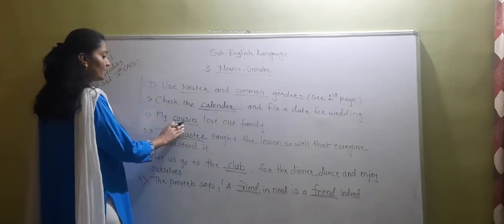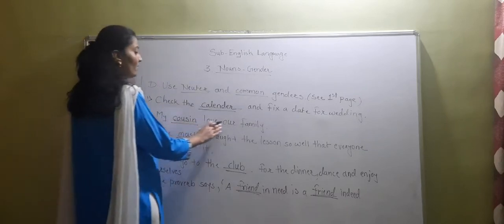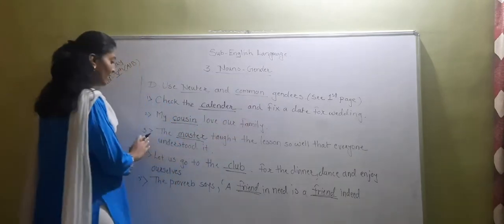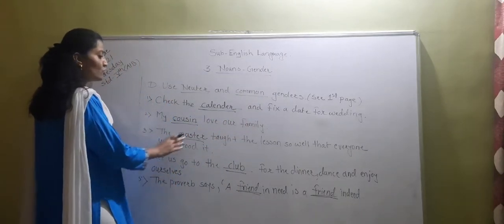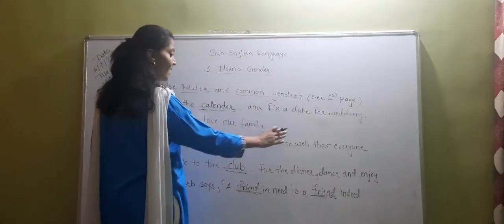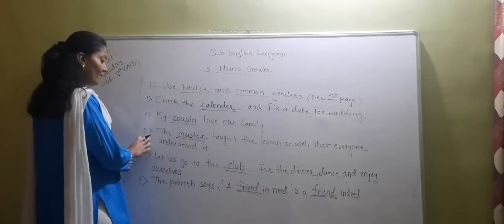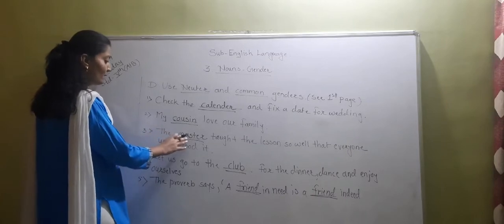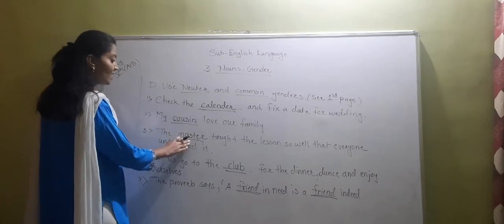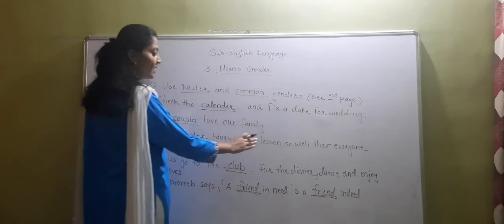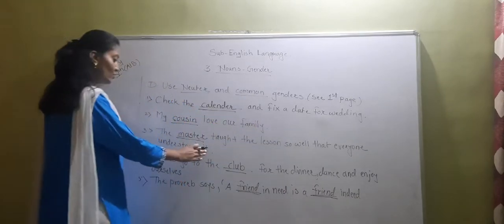So my cousin love our family. Third one is the dash dash taught the lesson so well that everyone understood it. So what is the fill in the blanks? Master. You have to write there master. The master taught the lesson so well that everyone understood it.